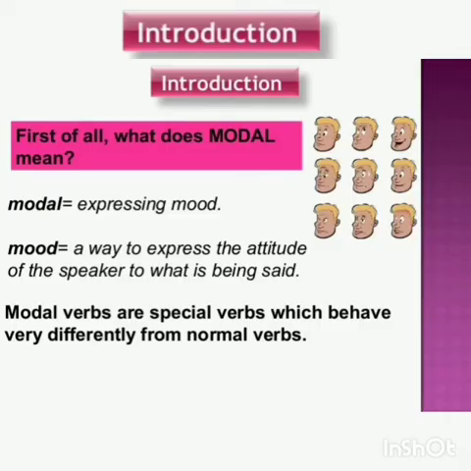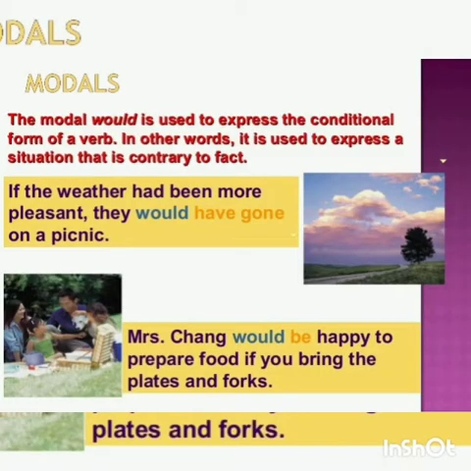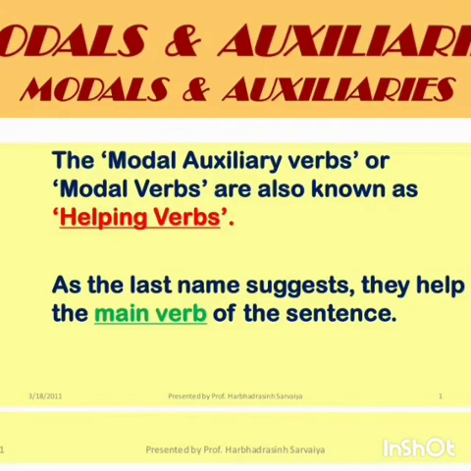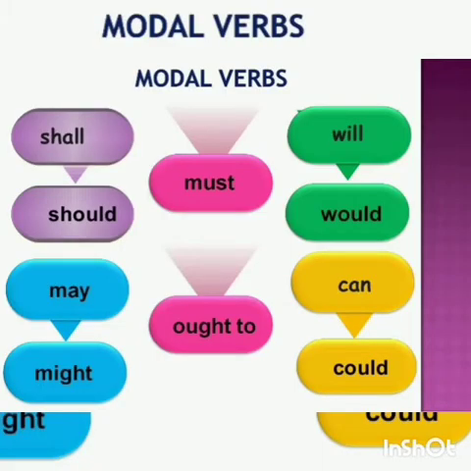I hope you are familiar with verbs and the different types of verbs: helping verbs, auxiliary verbs and linking verbs. Now we are going to discuss modals. A modal is a special kind of verb which expresses mood, that is, the attitude of the speaker, the conditional form of a verb. Example: I can dance. Can is a modal verb which expresses ability. So helping verbs, auxiliary verbs and modal verbs are one and the same. As the name suggests, they help the main verbs to complete a sentence.